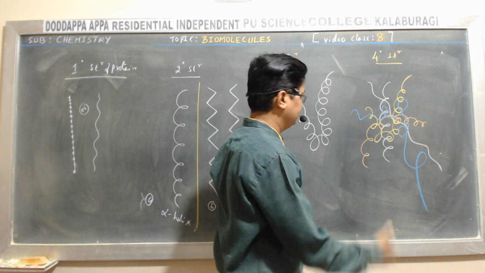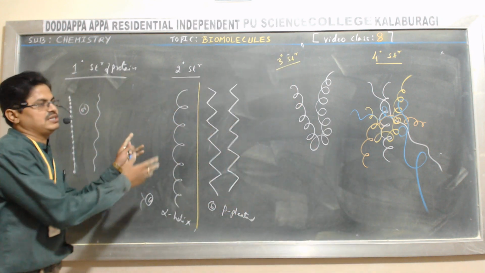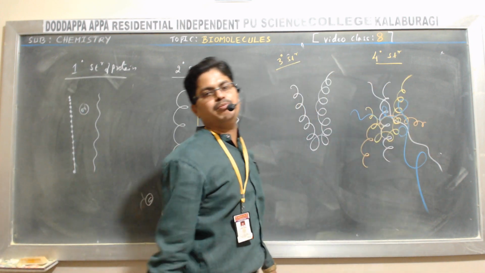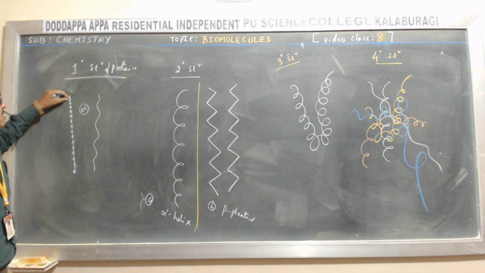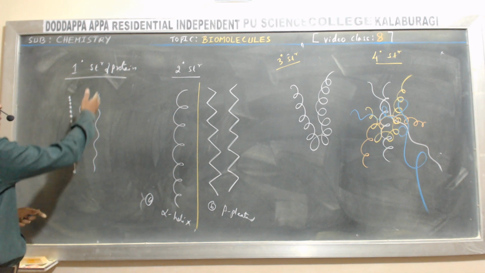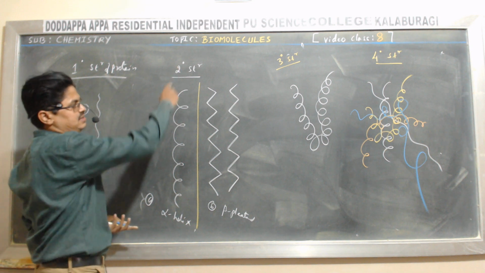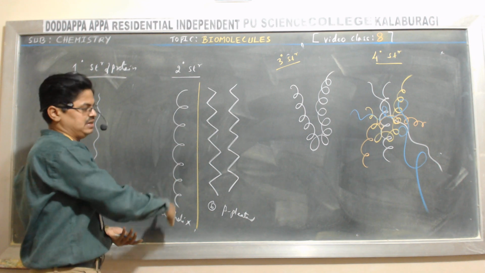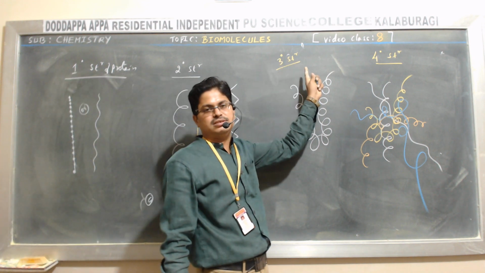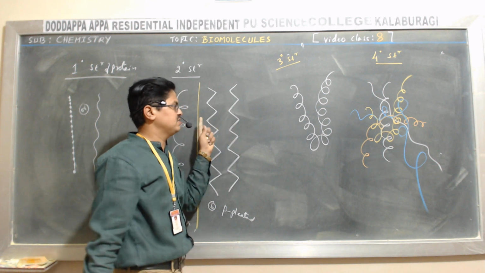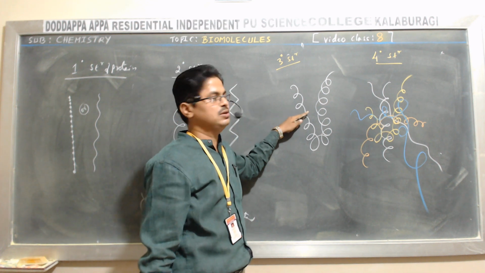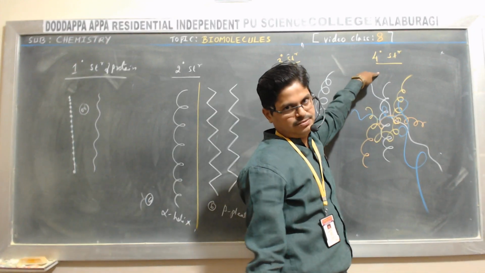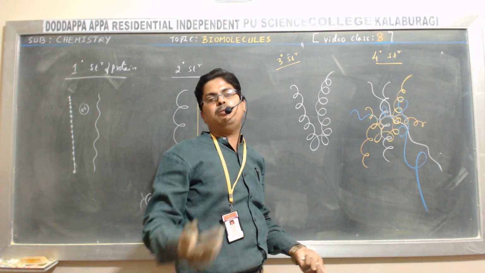Students, briefly you can refer to these structures here: primary structure, secondary structure, tertiary structure, and quaternary structure of proteins. Primary structure is the sequence of amino acids. Simply you can show it like this. Secondary structure has two shapes, alpha helix and beta pleated. Tertiary structure is the excess folding of the secondary structure, and you can show it roughly like this. This is the quaternary structure, which is made up of two or more polypeptide chains.